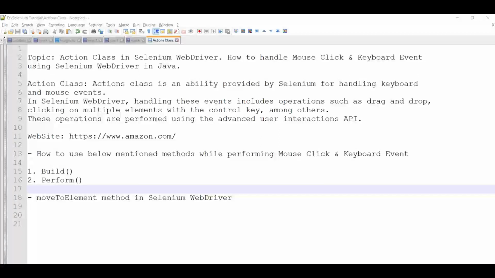Hello everyone, welcome back. So today's topic is about action class in Selenium WebDriver. So today we are going to know about how to handle mouse click and keyboard events using Selenium WebDriver in